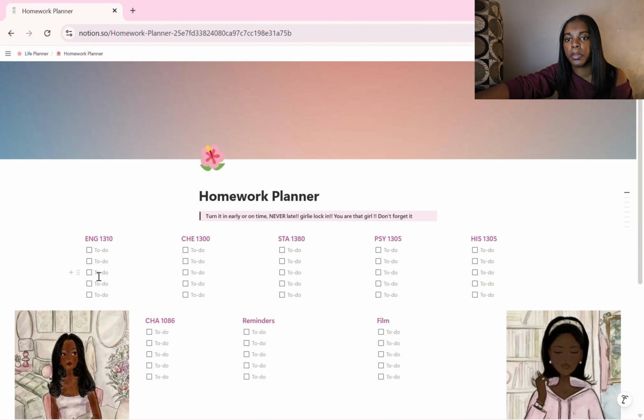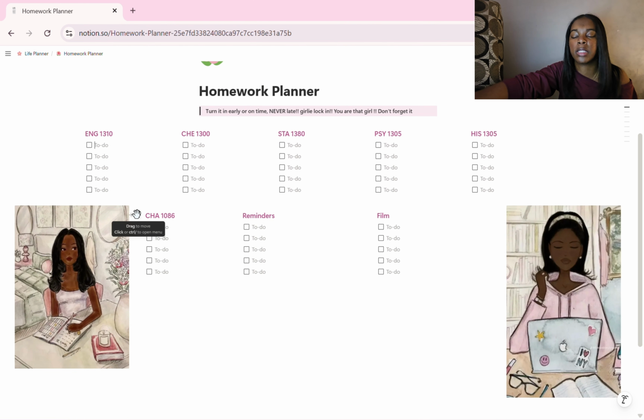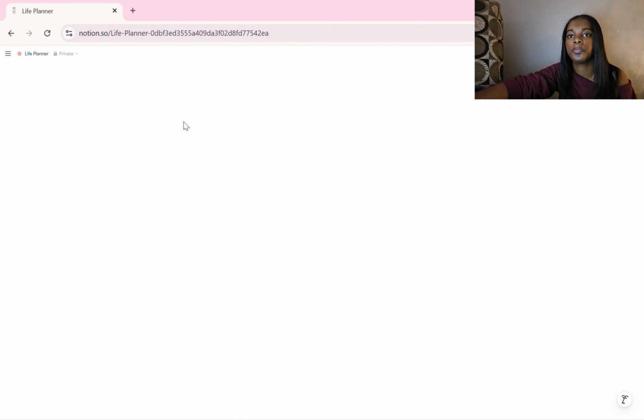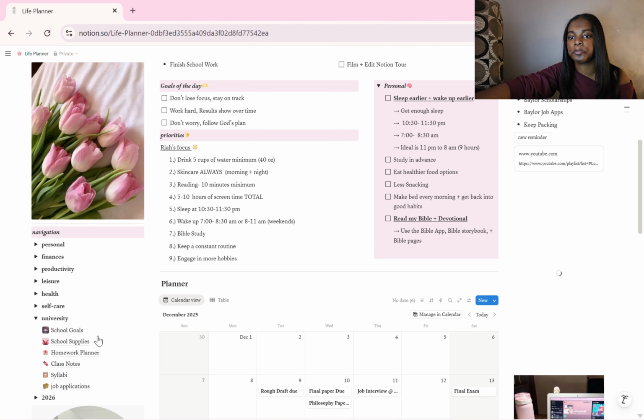I use this because it was more convenient than having Monday, Tuesday, Wednesday, Thursday, Friday. I could have changed the other one, but I just like this better. It's a page, it's separate, it's completely different from the other ones, but still has the same thing.